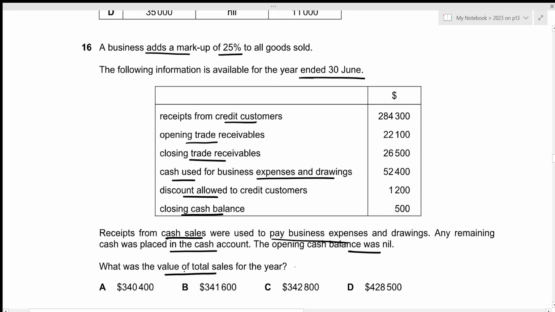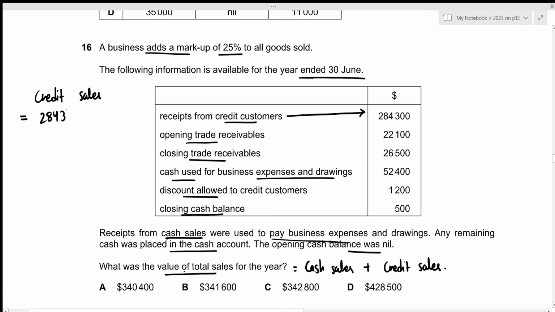Okay, so in this case, the total sales will be the cash sales plus the credit sales. Let us first calculate the credit sales. For our credit sales, we always start with the amount that we received from the credit customers, which is given right here, 284,300. Then we adjust the opening and closing trade receivables. We always subtract the opening trade receivables because these are the credit sales made in the previous year which are yet to be paid, which is why we need to exclude it.